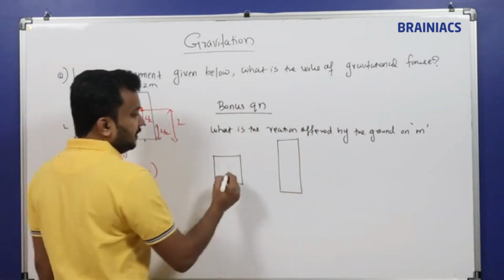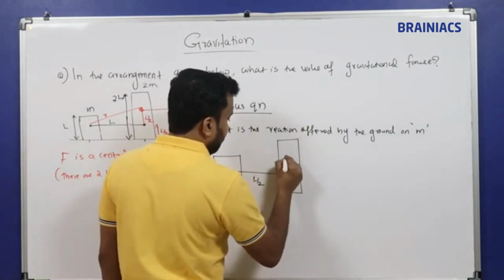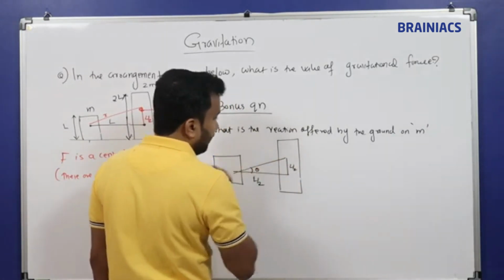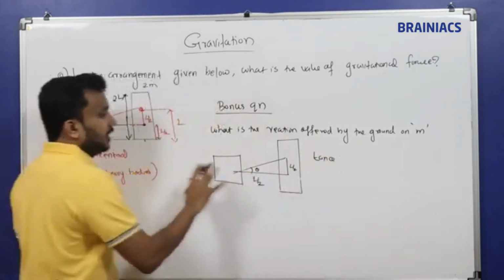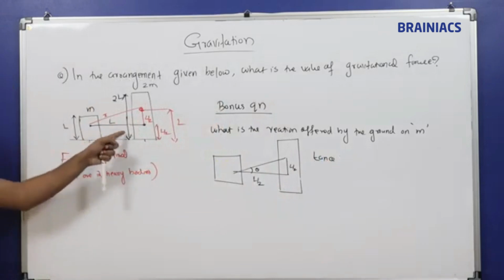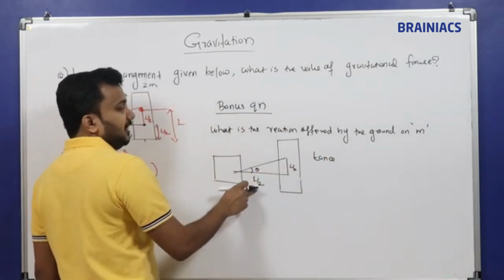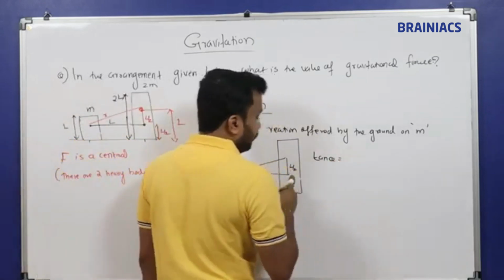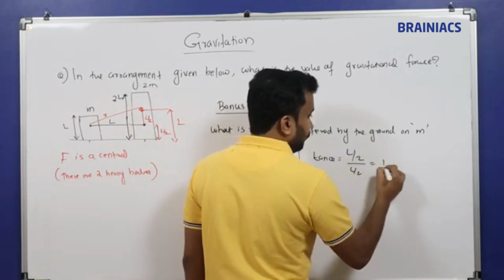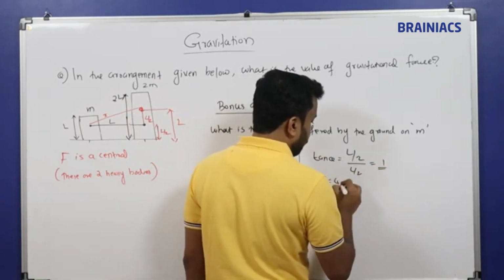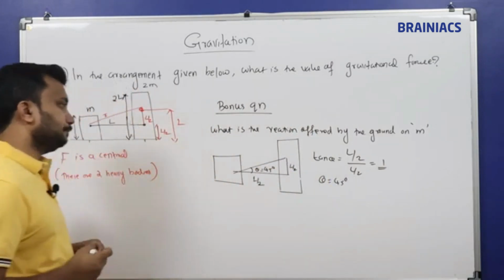Okay, in order to make it easier, this length I am giving as L by 2, and this length L by 2, and this angle I am calculating. So this is tan theta. Just to make our calculation easier, L by 2, since L is a bit complicated to find the angle. So tan theta means opposite side by adjacent side, L by 2 by L by 2, which is equal to 1. So theta will be equal to 45 degree. So this angle we got as 45 degree.